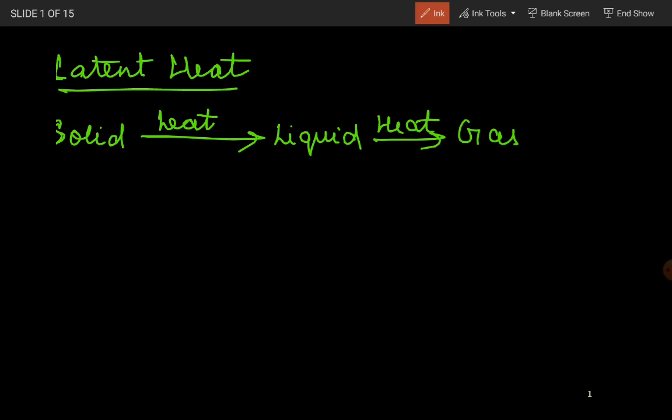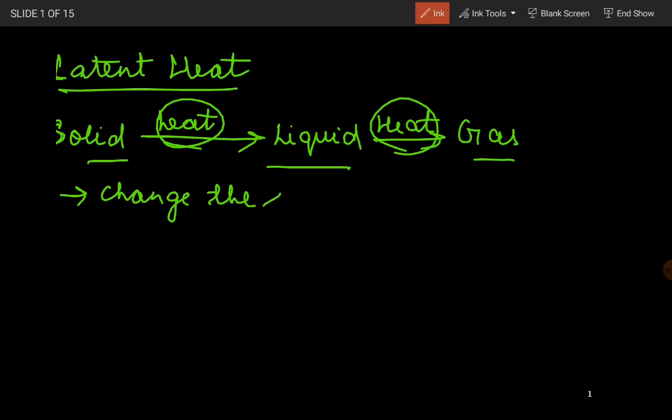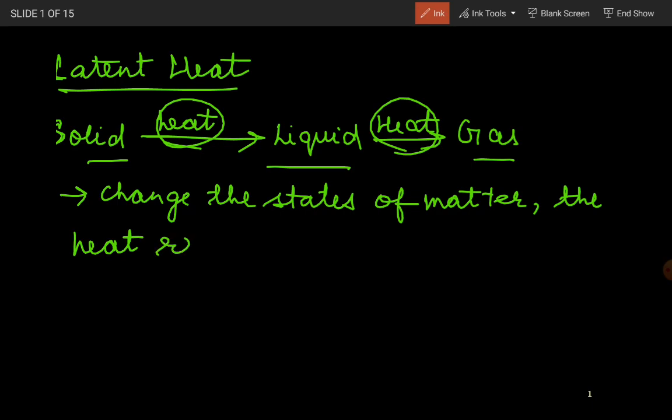But students, do you know that this heat which is required to convert solid into liquid, and the same heat which is required to convert liquid into gas, this heat which is helpful to change the state of matter, the heat supplied or required to change the states of matter, is only what we are talking about, the latent heat.